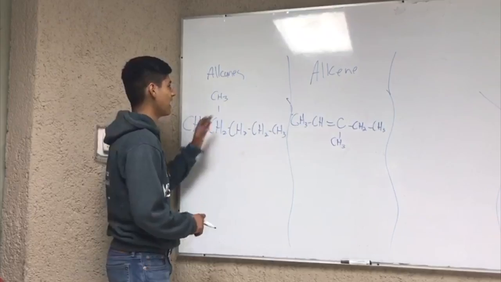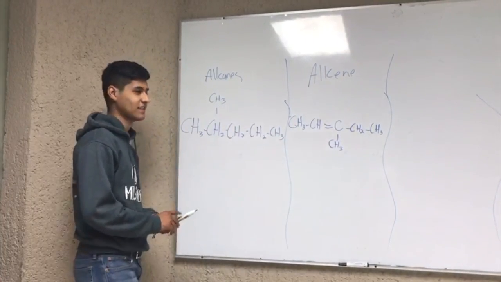Then we have the alkenes, which have one carbon-carbon double bond. Then we have the alkynes, which have one or more carbon-carbon triple bonds, and finally we have the arenes, which are aromatic compounds.